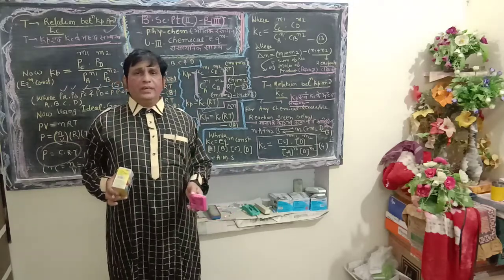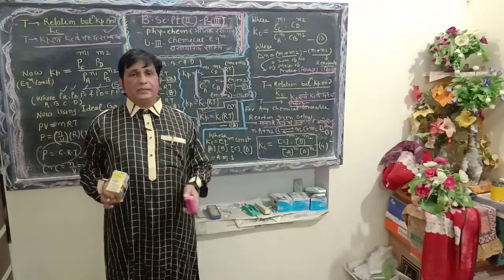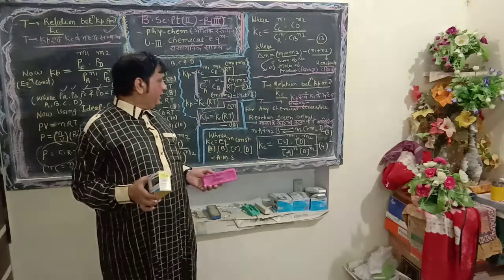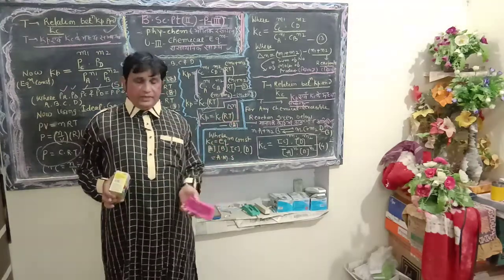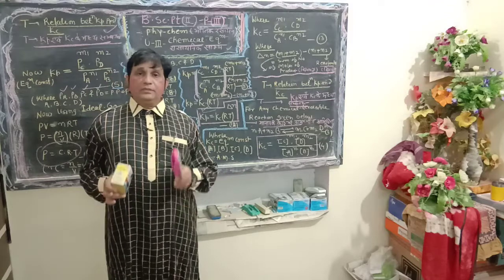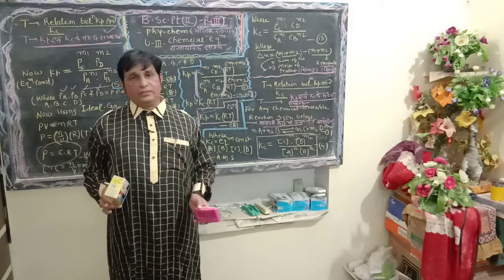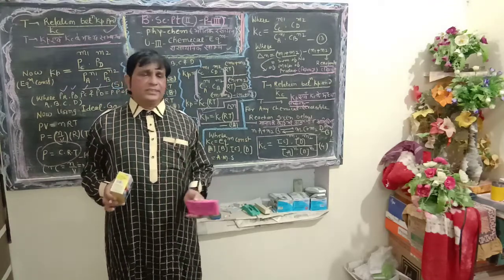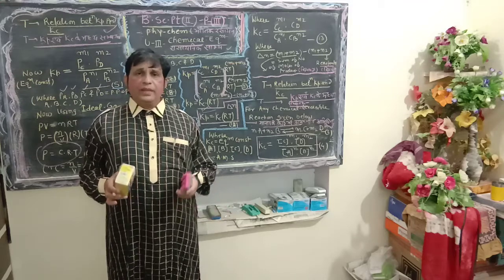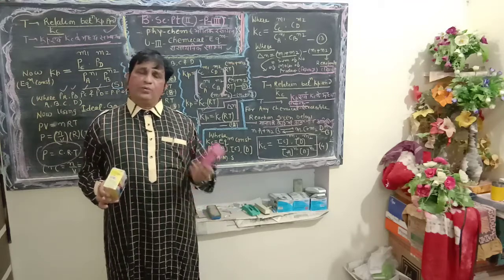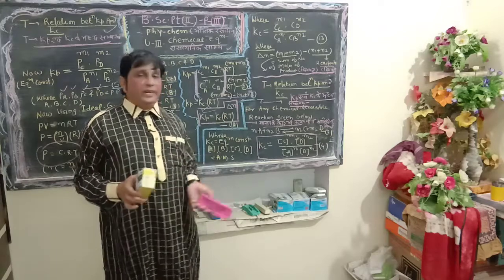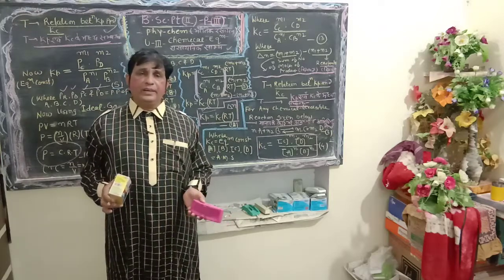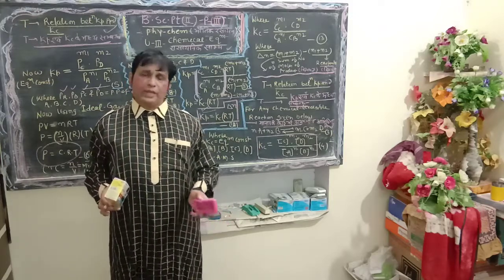We will derive it tomorrow. Once again I repeat, Kp = Kc (RT) to the power delta n. Dear students, using special reactions, we will make the distinction and establish the relation between Kp and Kc for various cases, with delta n equal to 0, negative and positive. Thank you very much.